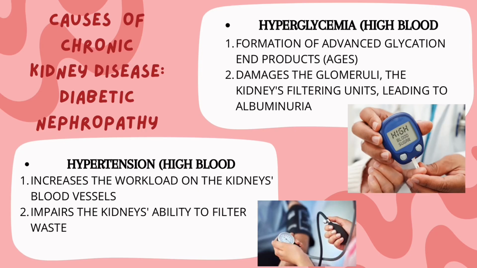Now we move on to the causes of chronic kidney disease. There are lots of diseases that can lead to this problem. One of them is diabetic nephropathy. So what causes diabetic nephropathy to happen? Firstly is hyperglycemia, or what people call high blood sugar.